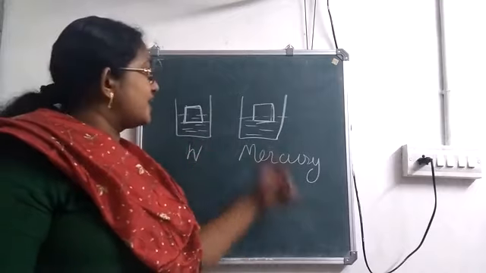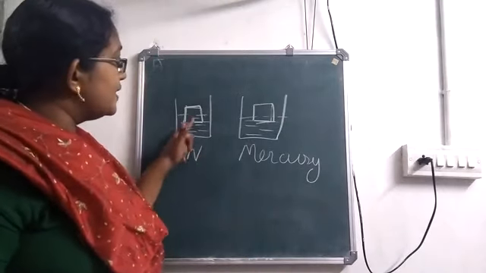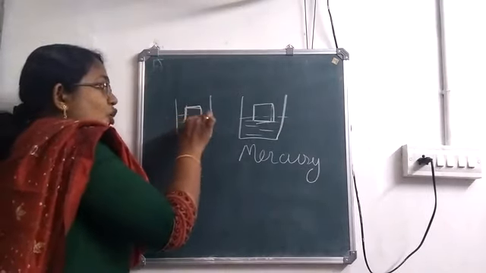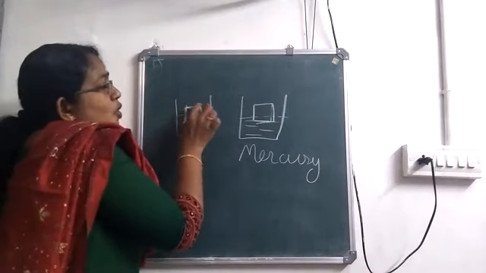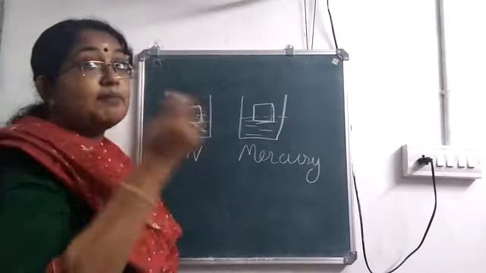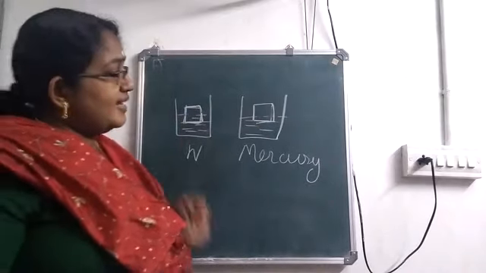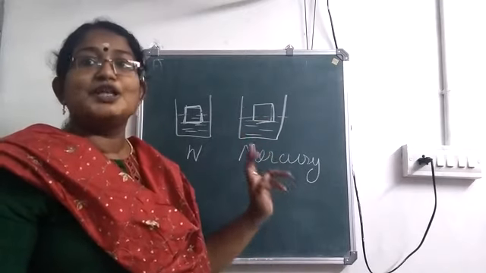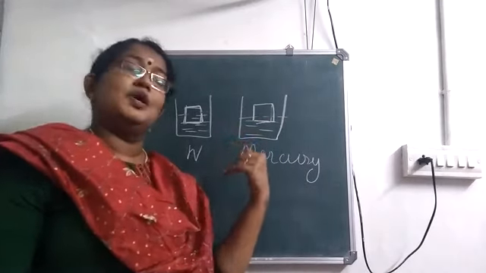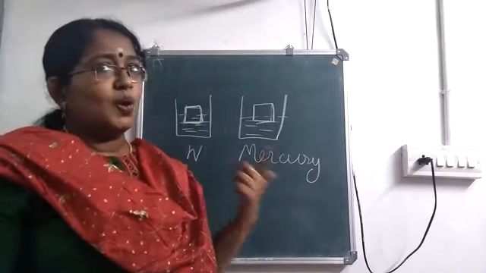Now what difference can you see here? In the first one you can see that more of the object is underwater and only a small portion of the object is above the water surface. But in the case of mercury, only a small portion of the object is below the surface. So what is the reason here?